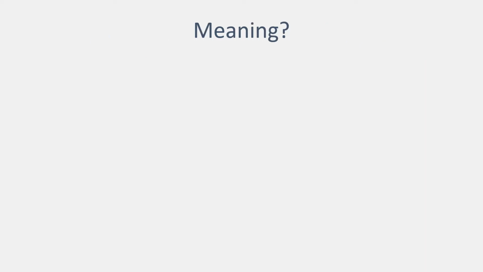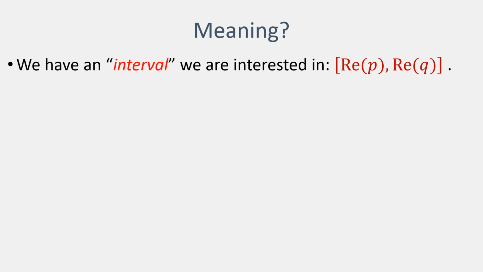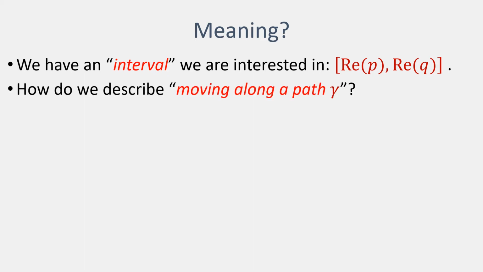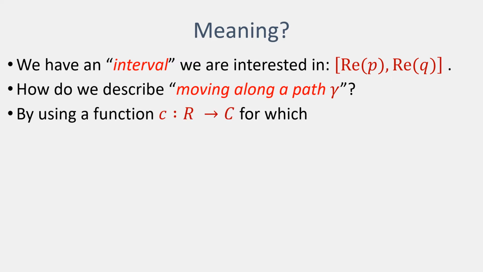So what do we mean by all of this? To start off with, we have some interval on the horizontal axis, the real axis. This starts at the real part of our initial point, and it ends at the real part of our end point. The way in which we're going to describe moving along a path is we use a function which maps from real values to complex values. This function has to satisfy particular properties.